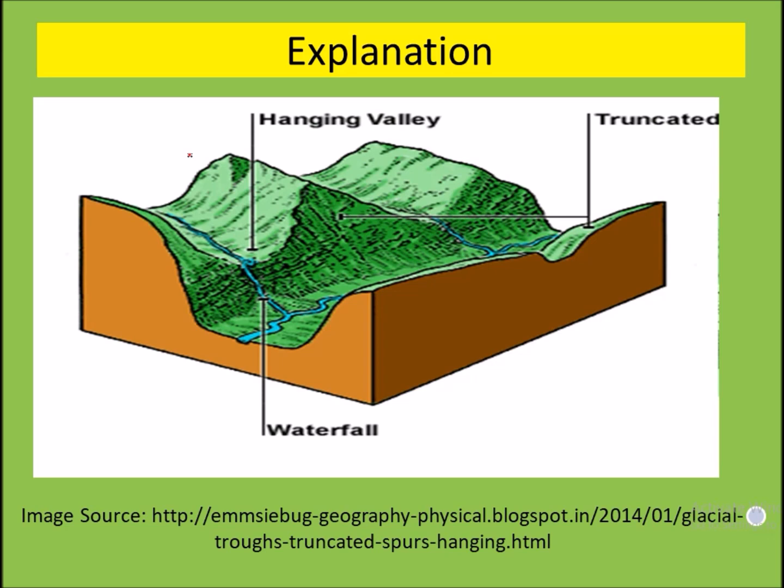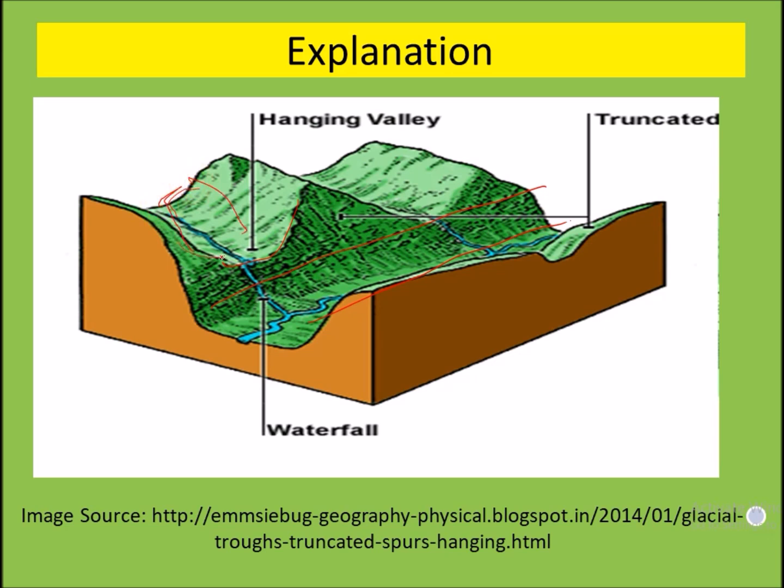Let's see this diagram. Here you can see this valley is above the main channel, and these features are carved by the glaciers.